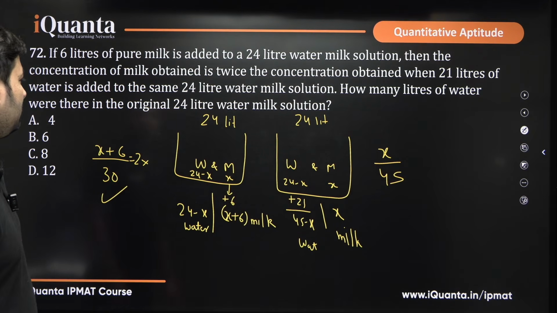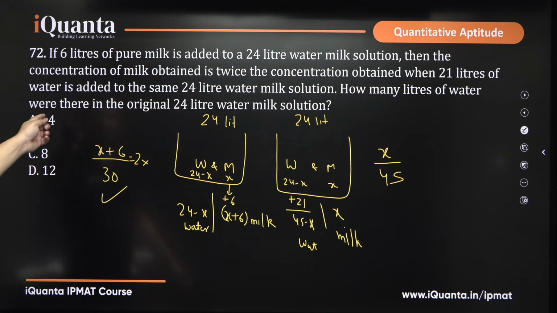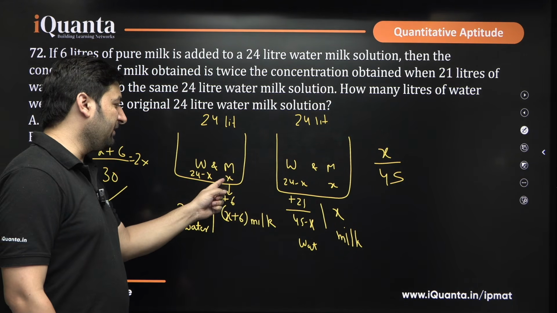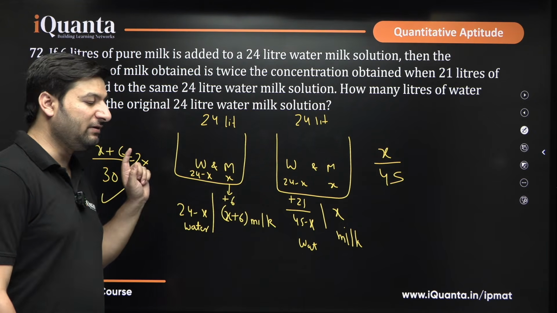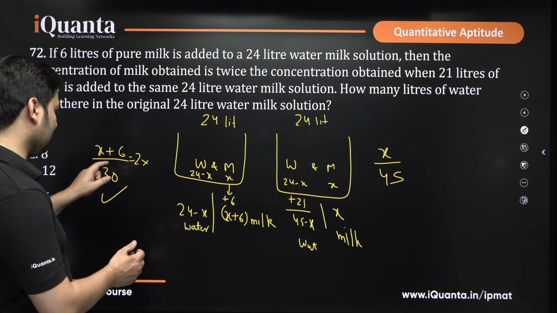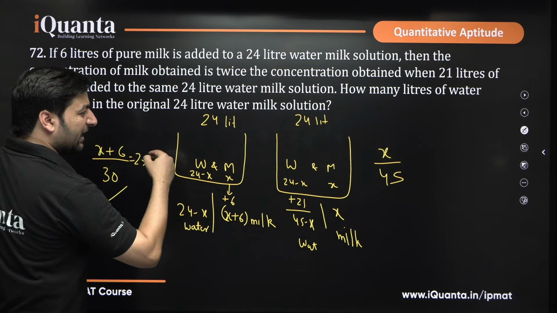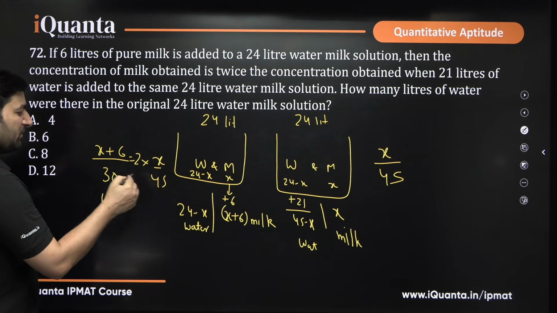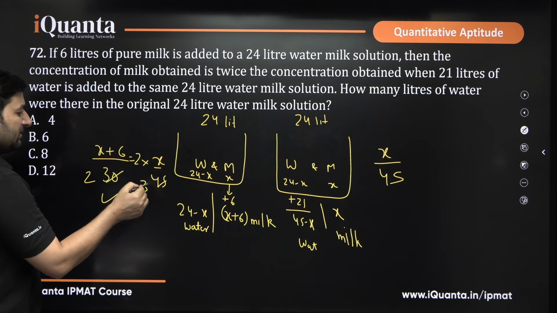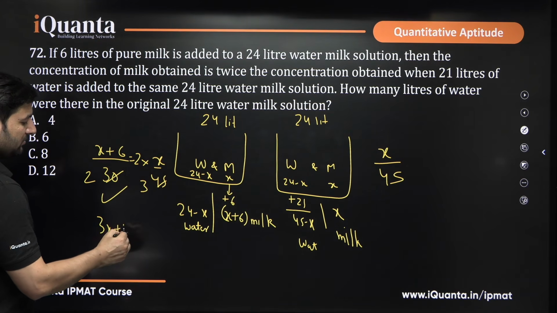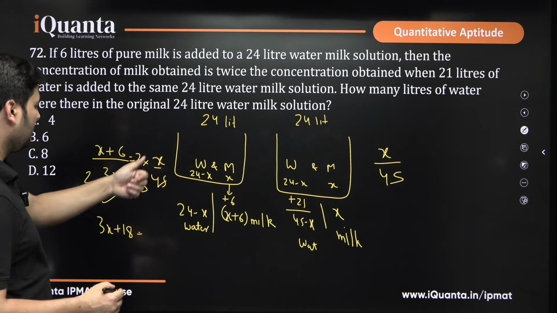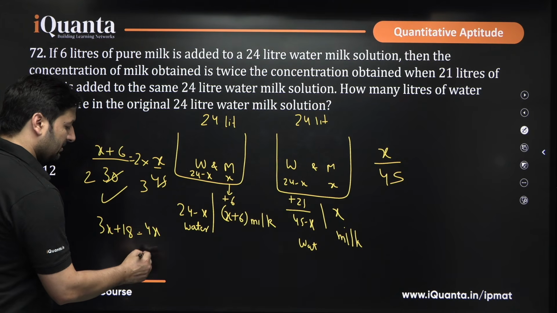Yes or no? How many liters of water were there in the original 24 liter water milk solution? For the original solution, we have to find the value of X. If we get X, we will find the value of 24 minus X. So the first concentration is 2 times this concentration. So we will put X upon 45, 15 2 ja 15, 3 ja 3, X plus 18 equal to this much. This will be 4X. X will be 18.